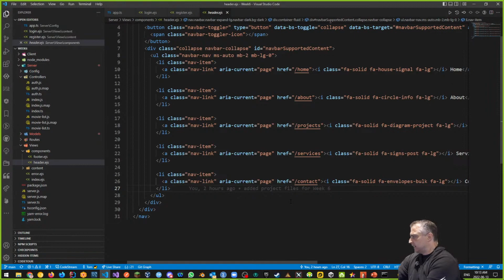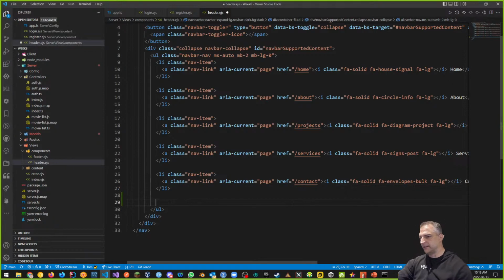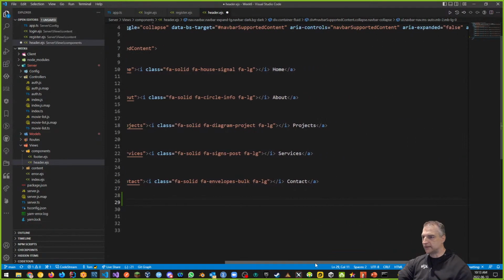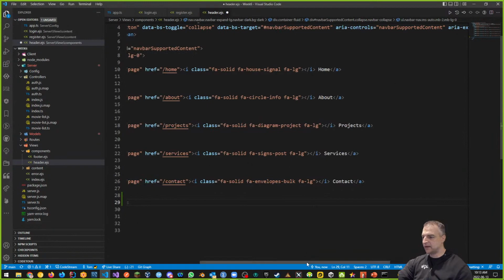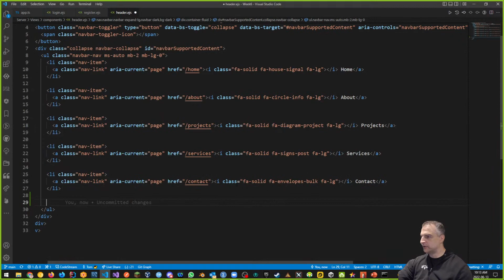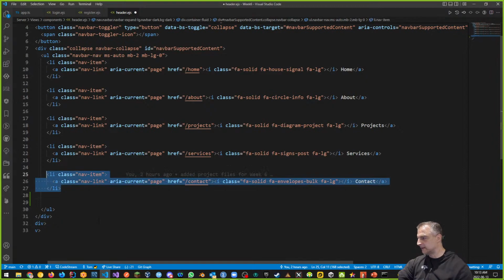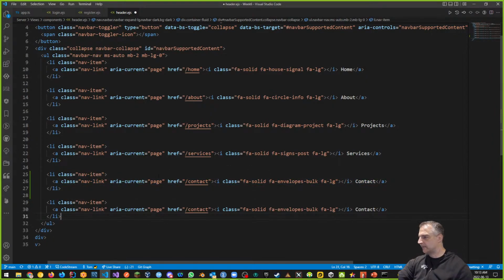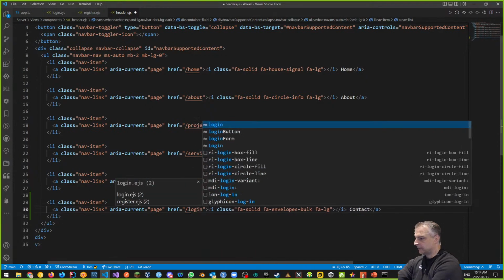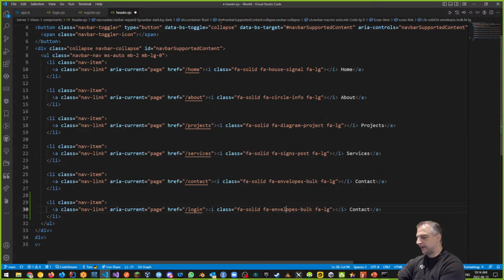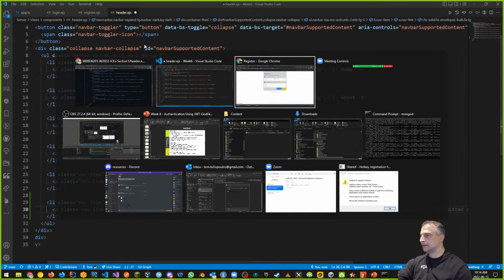So what I want is some kind of login link. The link will be something like one of these links here. Notice also that the links have home, about, projects, and some kind of i tag, which is the Font Awesome tag. I want to do kind of the same thing. I want to grab one of these, and let's suppose I had a new link. The href will not be contact. It will be login, let's suppose. And then in the login link, it should say something like fa. Let's take a look at that. Let's find a new icon for that.